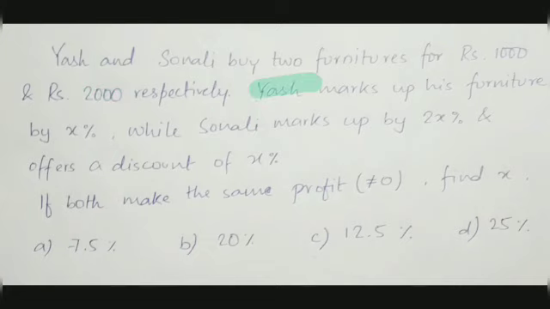Yash is marking up his furniture by x%, and Sonali is marking up by 2x%, then reducing by x%. Since none of the options actually says none of these, the answer will be one of the 4 choices. So why don't I just plug in 25 and check what the result will be?